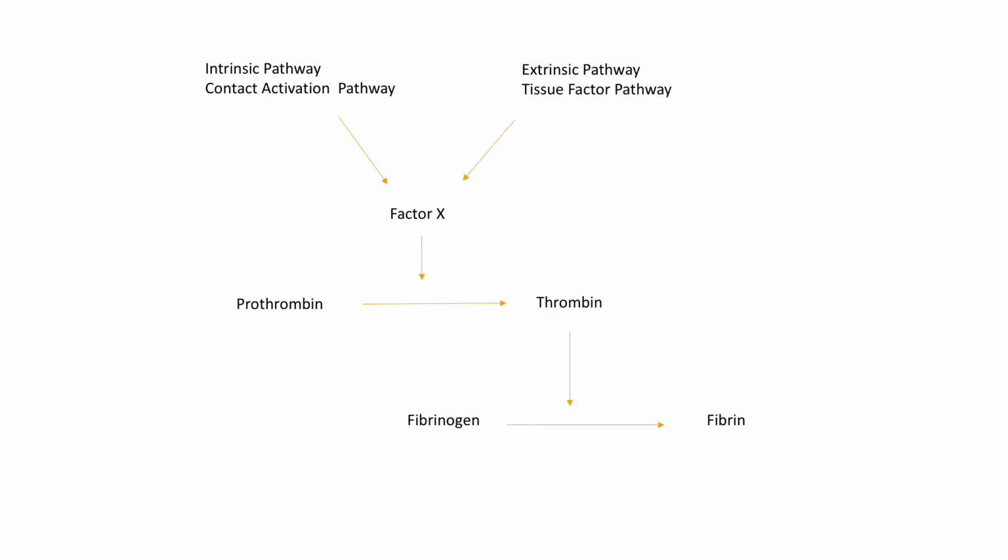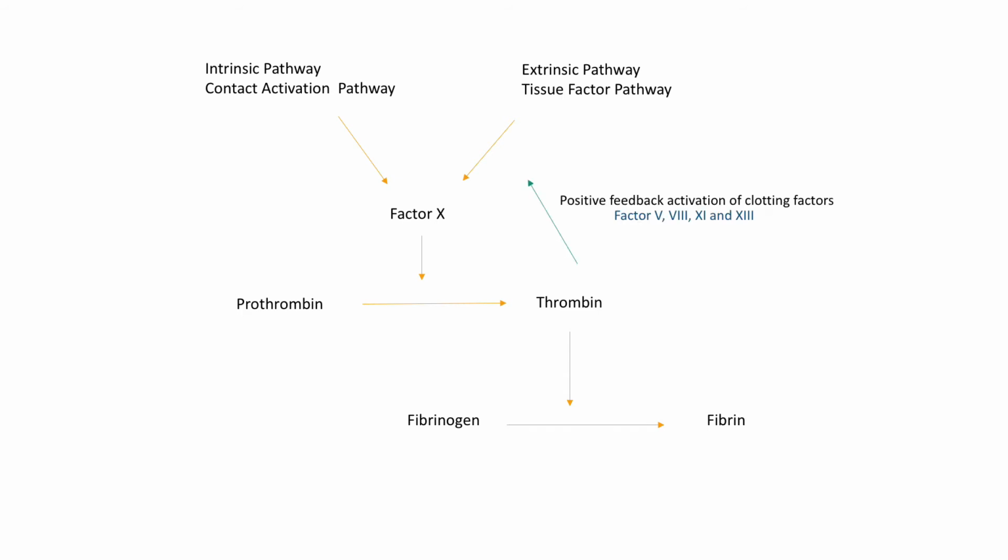When we see the clotting cascade, we can see both extrinsic and intrinsic pathways can result in activation of factor 10. So factor 10 is the first factor of the common pathway that can be activated by both extrinsic and intrinsic pathways. Once factor 10 is activated, it can result in conversion of hundreds of prothrombin molecules to thrombin. Thrombin then converts fibrinogen to fibrin, and fibrin is required for formation and growth of a blood clot.